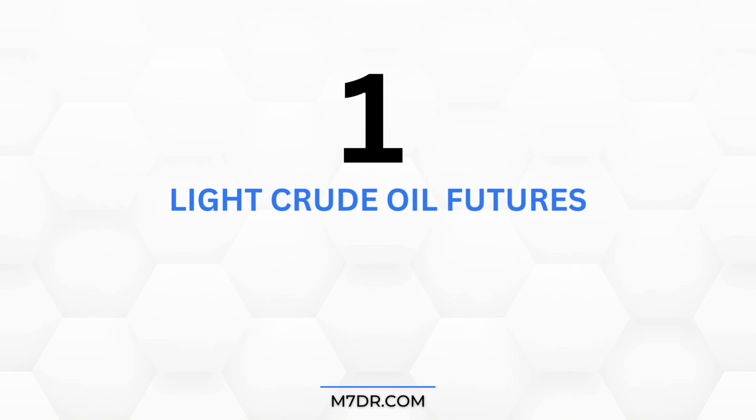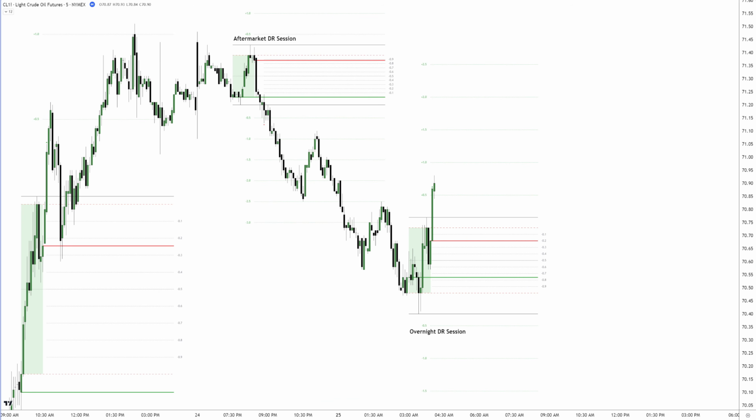And we're coming to number 1, which is the light crude oil futures, Monday's overnight DR session. First, we identify the DR model to understand where price is currently located. Here it's clear a DR downside model is intact. Interestingly, the overnight DR session closed with a green DR box followed by an immediate long confirmation. This puts us in a position to look for long trades, but there's a catch. With the DR downside model intact, we must be extremely selective with targets. Why? The ADR levels will act as barriers for price. The higher you aim, the lower your probability becomes.